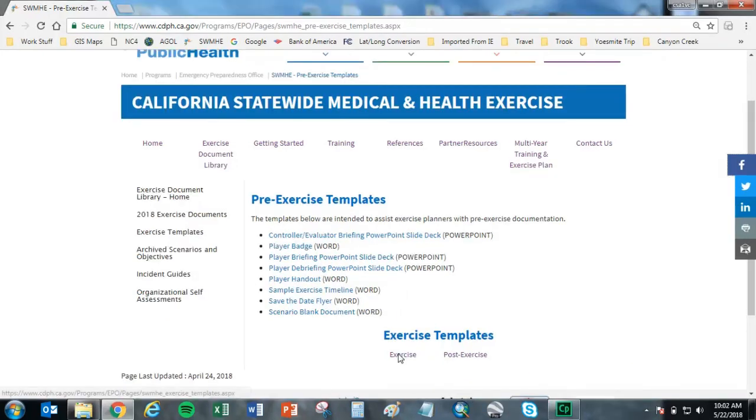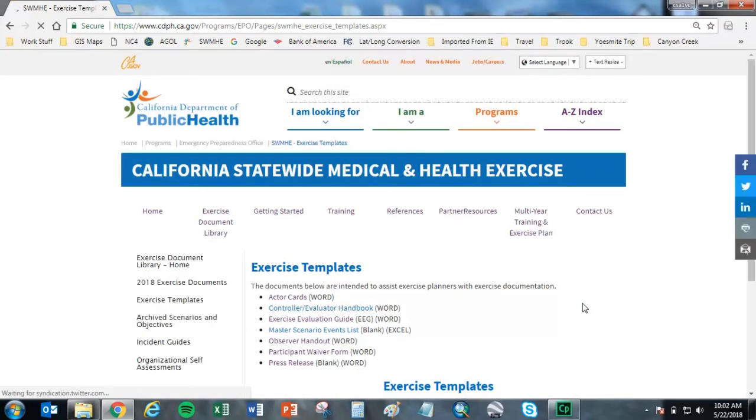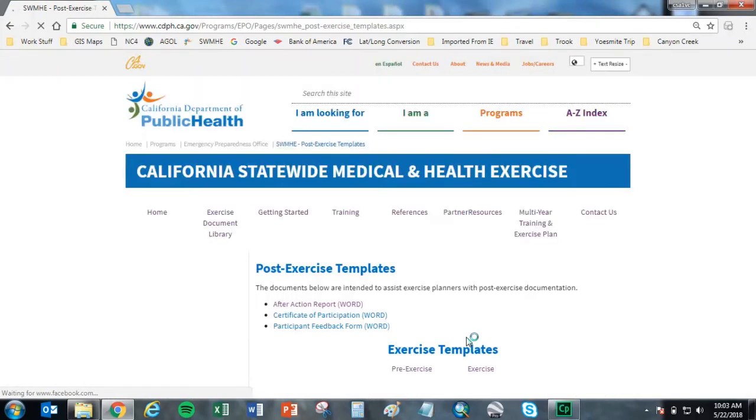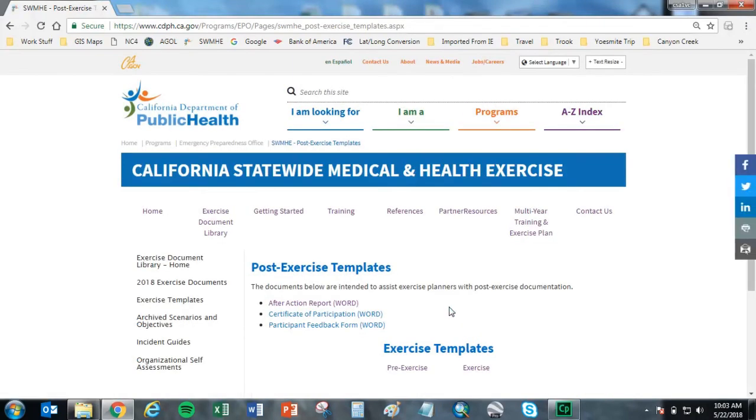The exercise templates are intended to assist exercise planners with exercise documentation. These templates include actor cards, a controller evaluator handbook, exercise evaluation guide, master scenario events list, observer handout, participant waiver form, and a press release. The post-exercise templates are intended to assist exercise planners with documentation to be completed after the exercise.